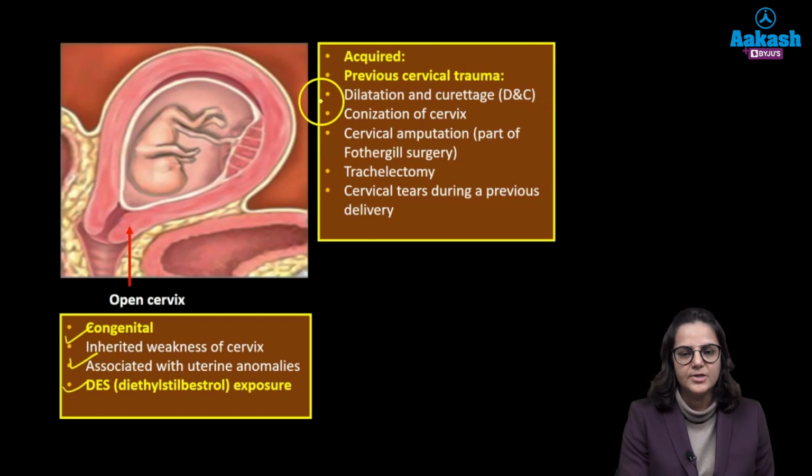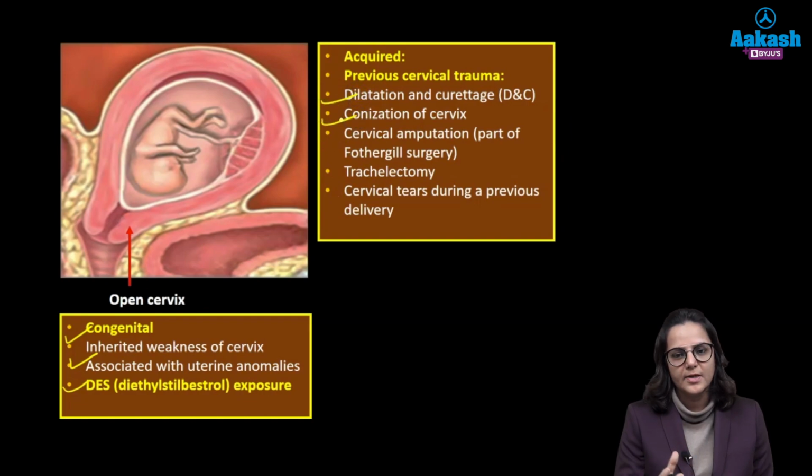So dilatation and curettage, conization of the cervix, where we are removing a part of the cervix to take the biopsy, cervical amputation as a part of the Fothergill surgery, or trachelectomy when we are removing the part of the cervix along with the upper vagina, or cervical tears from a previous birth.